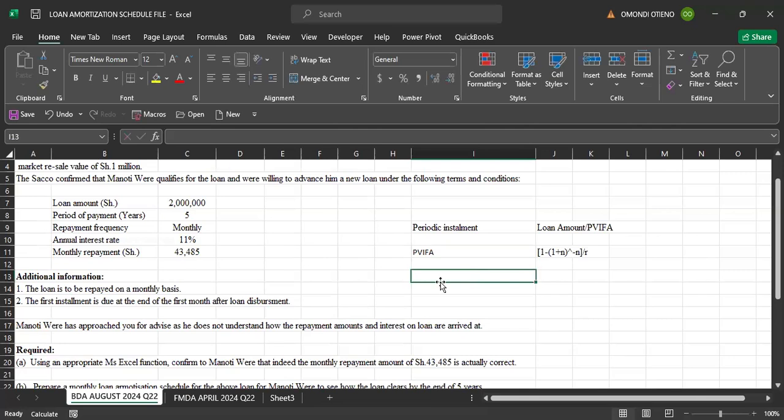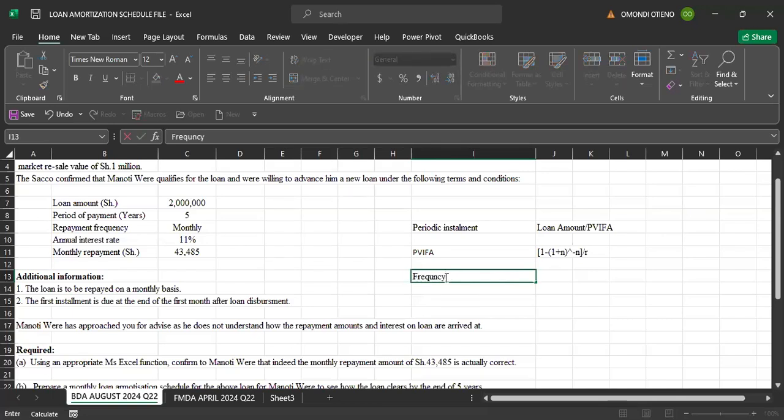If you look at our formula, we must understand some of these things. Number one, we must understand n. We must understand r. So get to the question and understand: are we going to do the repayment of this loan on monthly basis, on annual basis, on semi-annual basis? That is what we refer to as frequency. We need to get frequency.